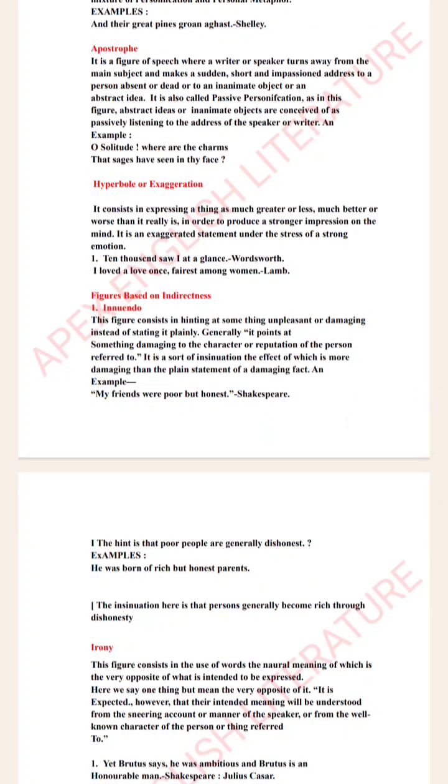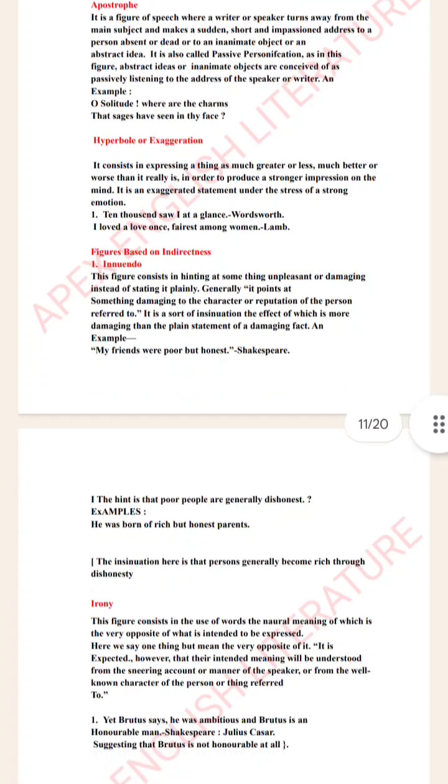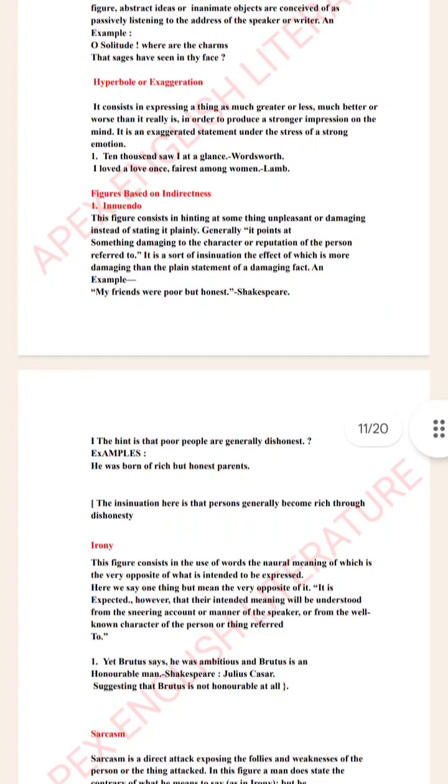Next we have figures based on indirectness or innuendo. This figure consists in hinting at something unpleasant or damaging instead of stating it plainly. Generally, it points at something damaging to the character or reputation of the person referred to. Insinuation, the effect of which is more damaging than the plain statement of a damaging fact. An example, my friends were poor but honest. The hint is that poor people are generally dishonest.